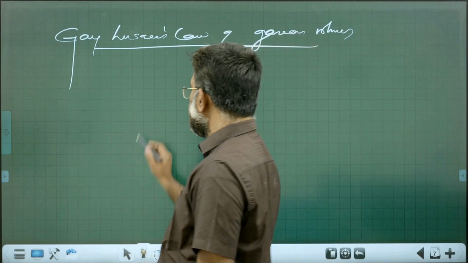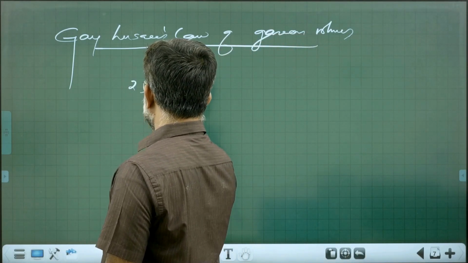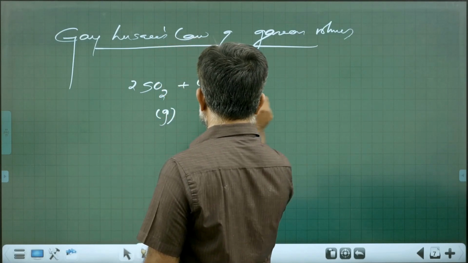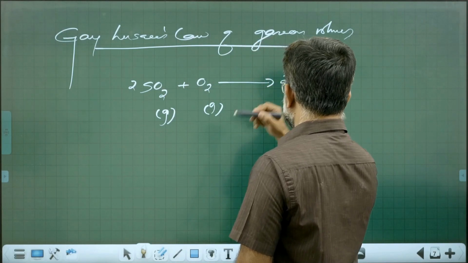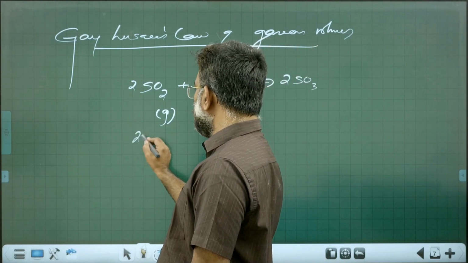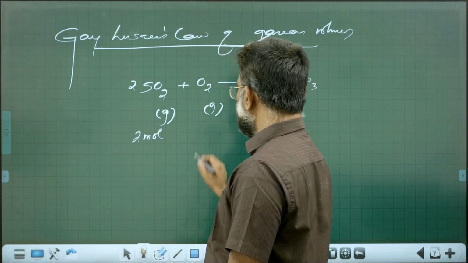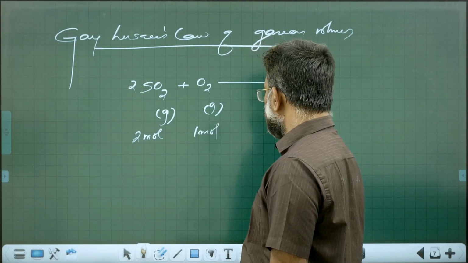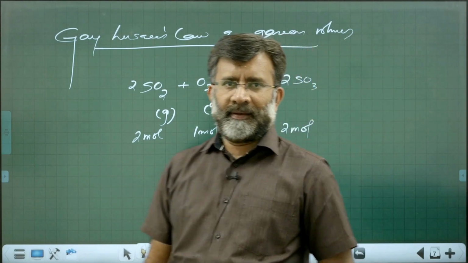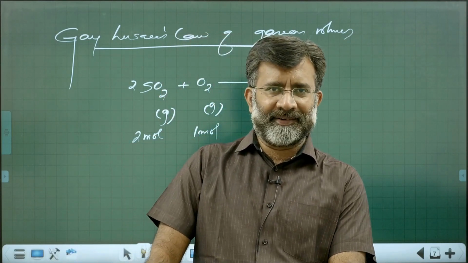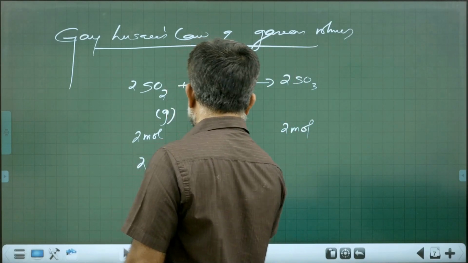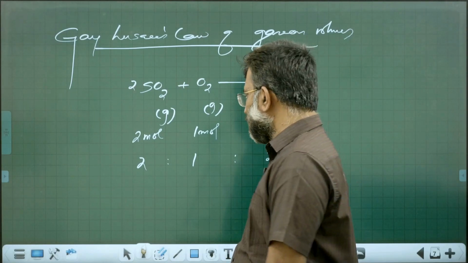For example, take 2SO2, which is a gas, reacting with O2, which is a gas, giving 2SO3. This is the balanced equation, and all of you easily understand. 2 mole SO2 react with 1 mole O2, and you get 2 mole SO3 at a particular temperature. So there is a mole ratio 2:1:2, and the same will be the volume ratio.